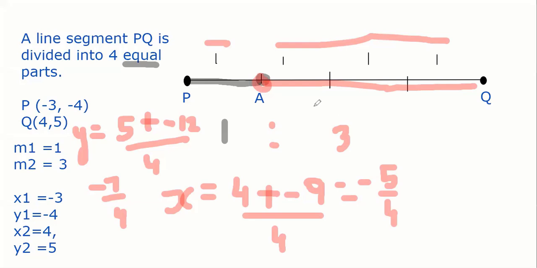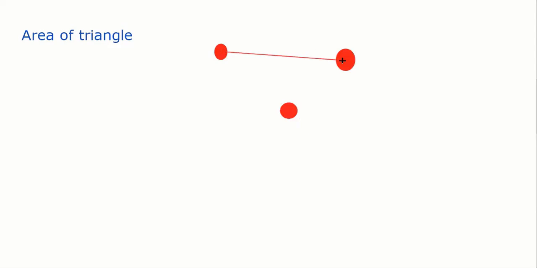And the last, okay, we have still 5-7 minutes, we can do last. Last part is area of triangle. Because if 3 points are not collinear, it will form a triangle, right guys? For example, I have 3 points in a plane, 1 point, 2 point, 3 point. It will always form a triangle if the points are not in one line.